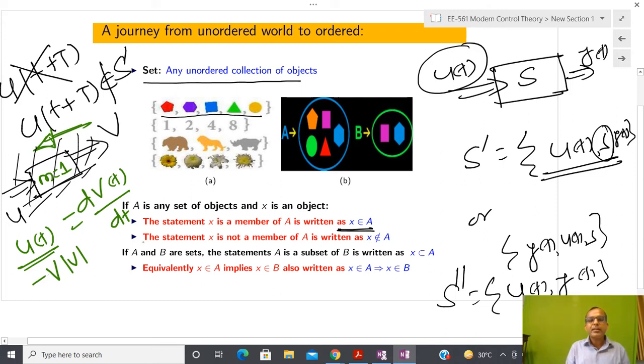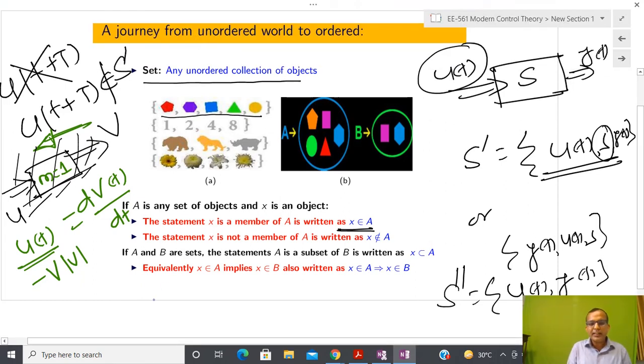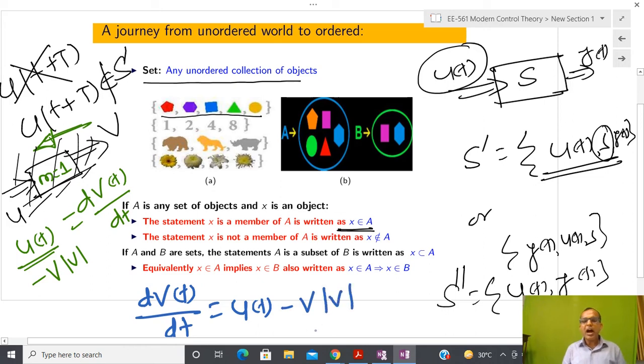So finally I will get this kind of mathematical model. I am going to write the mathematical model using a different color. Basically now I have dv by dt equals u(t), and after that, minus v mod v. After writing this, how do we understand the notion v(t)? We have already understood that v(t) is only a real number.